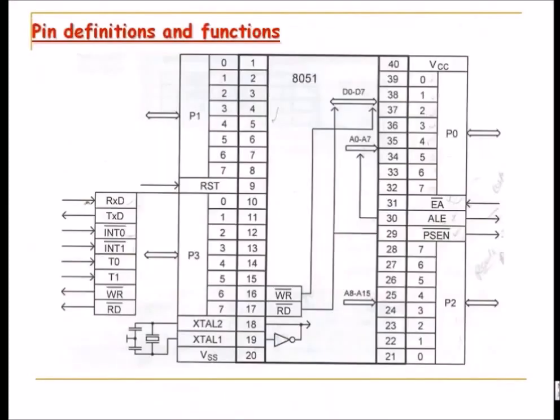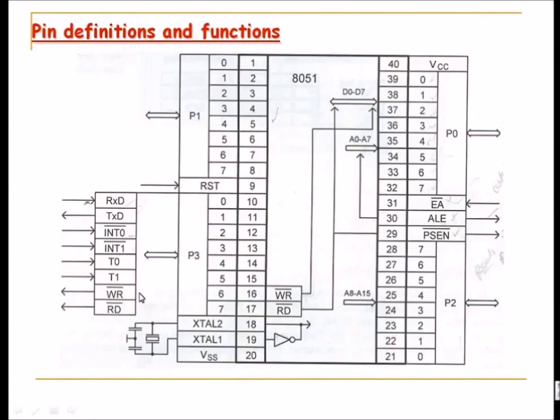And you can see this pin diagram here, now, that what we have learned about the architecture of the 8051, the same thing it shows. There is a port 0 on the right side, which is bidirectional. There is a port 1 on the left side, and there is a port 2 again coming to the right side, which is 8-bit. So port 0, port 1, port 2, and port 3.